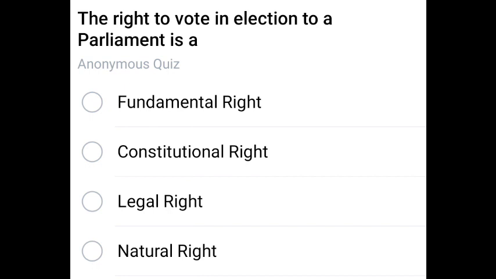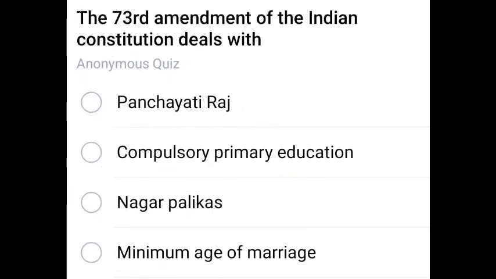Next question. The right to vote in election to a parliament is a dash. The correct answer is constitutional right. We have constitutional right to vote in the elections.